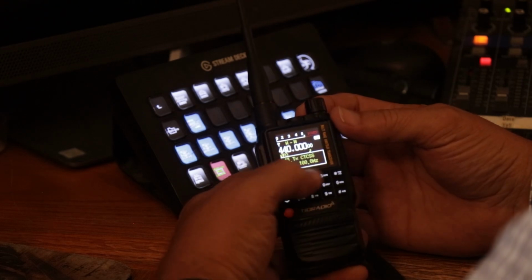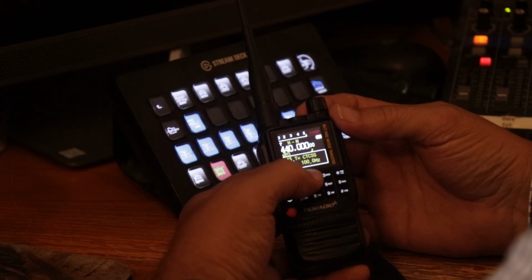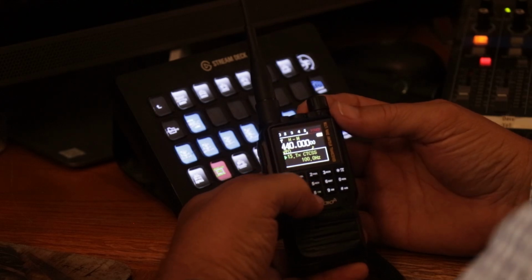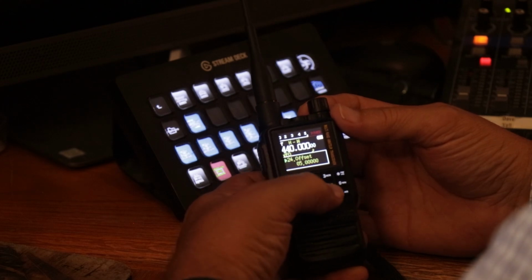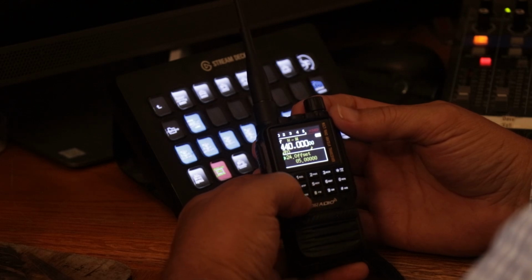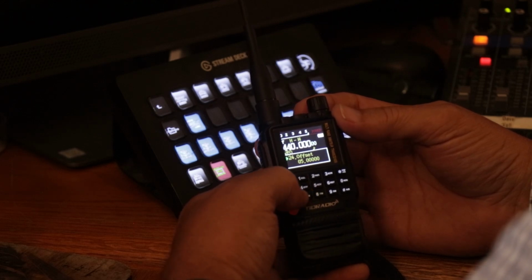Item 13 is a CTCSS tone. We're going to want 100 Hertz there. Item 24 is the offset of 5 megahertz. That is correct for this. And then we're going to go to item 25, which is the memory write.